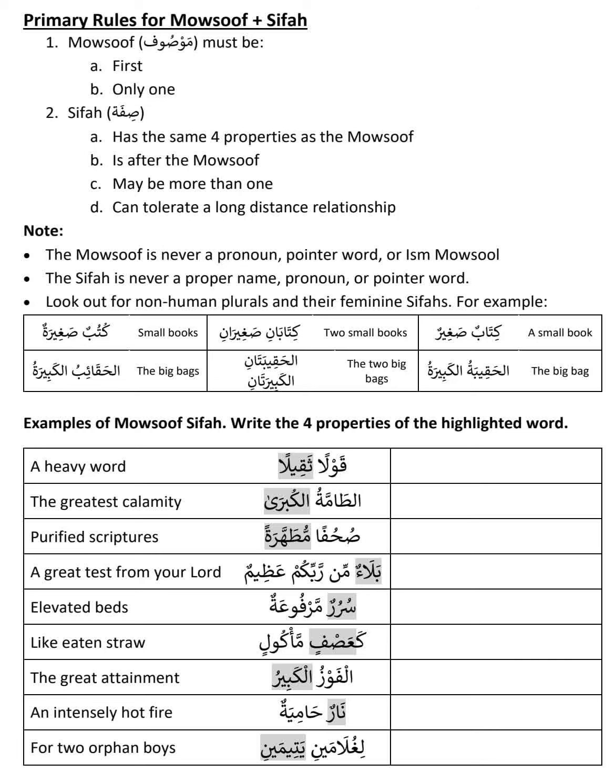Today we are going to learn a very simple concept, Mowshoof Sifa. Mowshoof Sifa, in simple English, is like an adjective or adverb. So it is something explaining the detail of something, the characteristics of something.